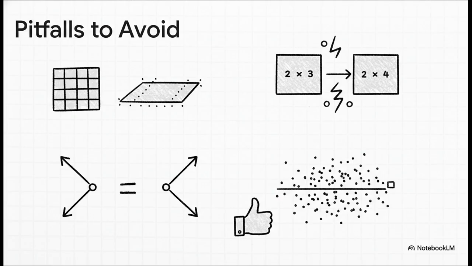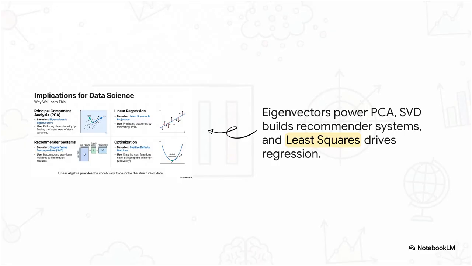And last but not least, get comfortable with things not being perfect. Real data is messy, so finding the best possible answer is the real win. And that brings us right back to where we started. Why does any of this matter? Because this stuff isn't just theory locked away in a textbook.